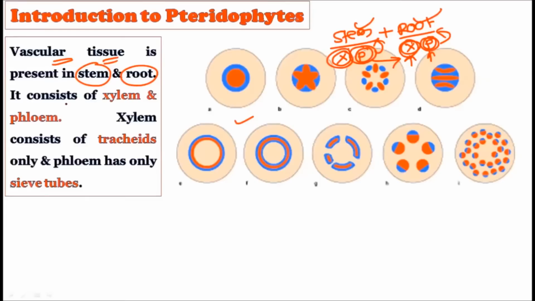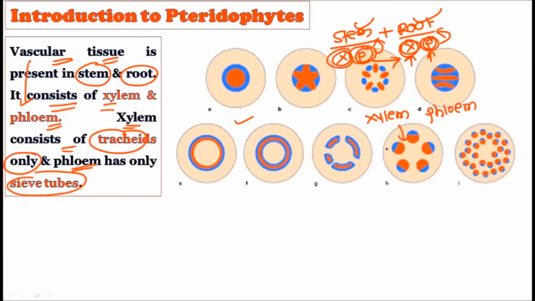Okay. Now see the xylem. The vascular tissues consist of xylem and phloem. The xylem consists of tracheids only. Now this is very important, and the phloem has only the sieve tubes. Very important, because whenever we consider the xylem structure and the phloem structure, we always find four types of cells in each category. That is, four types of cells are found in the xylem and the phloem.